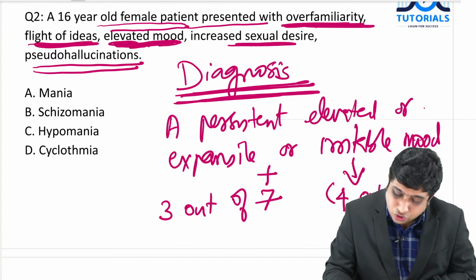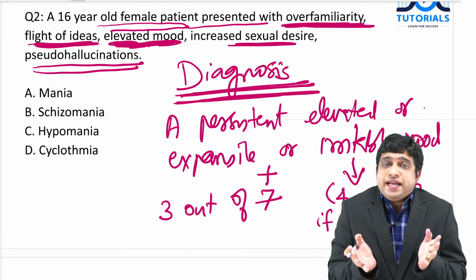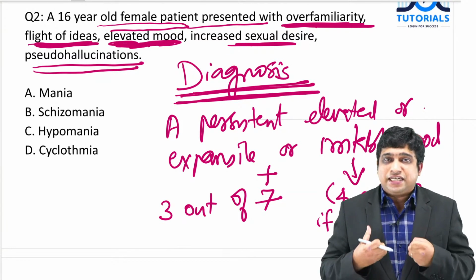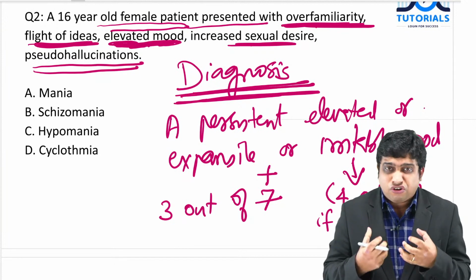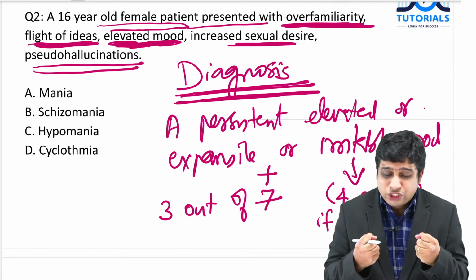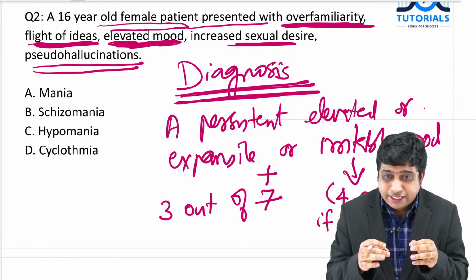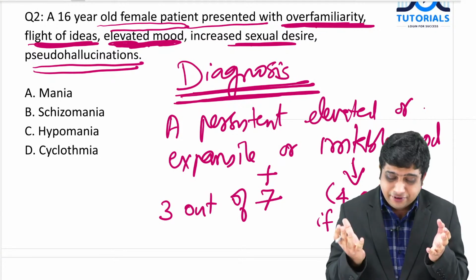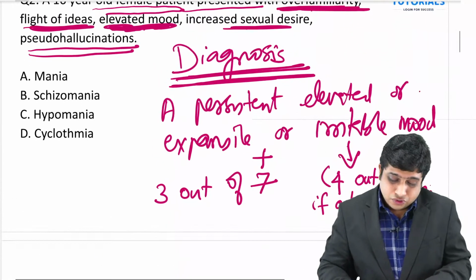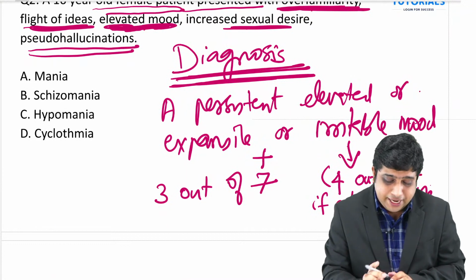The basic problem with mania and hypomania is that there is an elevated mood. You are full of energy. You cannot hold on to the energy; you somehow want to move it or pour it out. That will reflect in your thoughts, your speech, your activity, everything. So this is the basic thing described for both hypomania and mania.